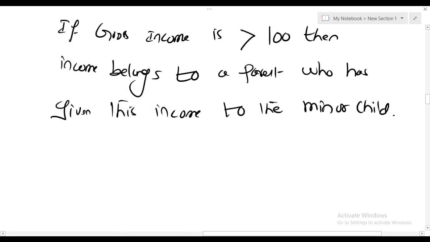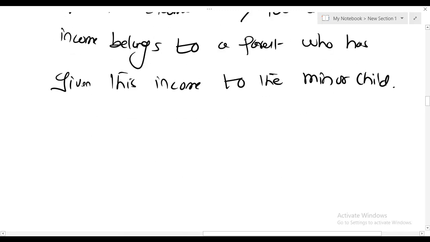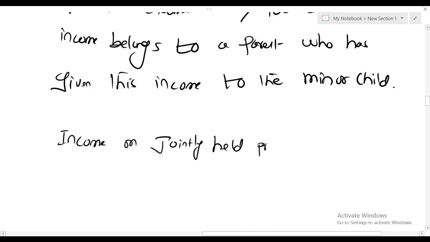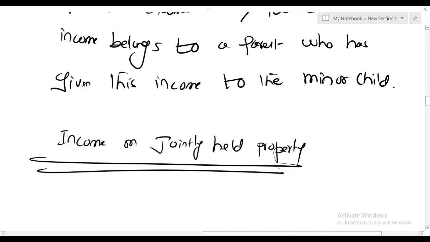Let me discuss another concept. The name of another concept is income on jointly held property. Okay.